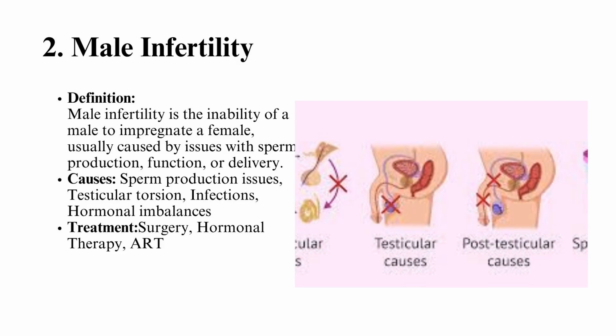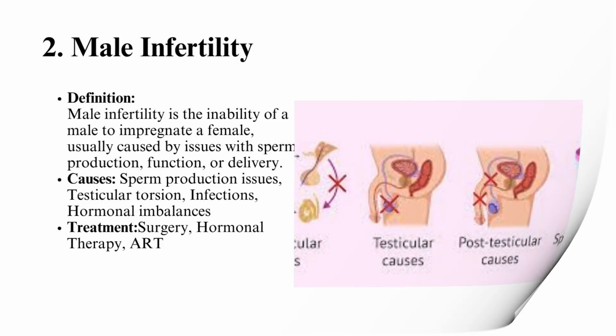Treatments: surgery for varicocele or testicular torsion. Hormonal therapy to correct imbalances. Assisted reproductive technologies, ART, like intrauterine insemination, IUI, or in vitro fertilization, IVF.